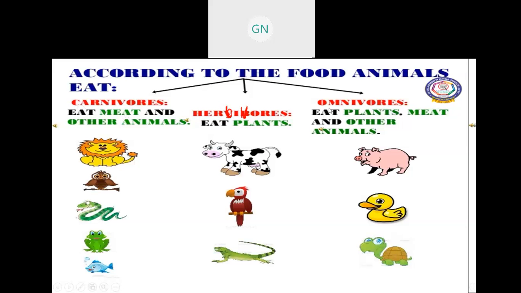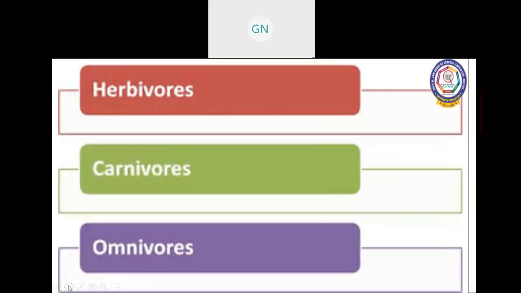Omni means all, plant as well as meat, vores means eater. So this type of animals can eat both plants and meat. According to food habit, animals are classified into three types: herbivores, carnivores, and omnivores.